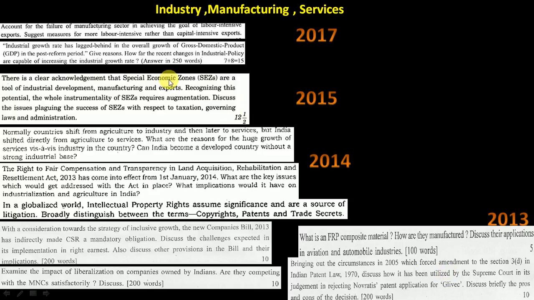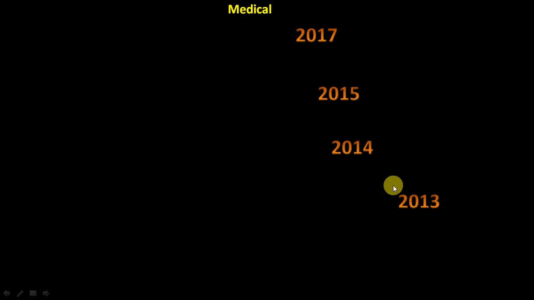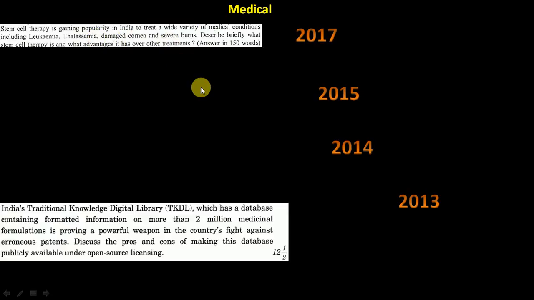So hope you got a clear idea of industry, services and manufacturing, and what kind of questions have come in the last 5 years. Medical: as you see, it's not frequent, but questions are from the news. Stem cell therapy, as I told, is in the news. They are asking directly, it's in the news, so describe it, and describe the advantages of it.